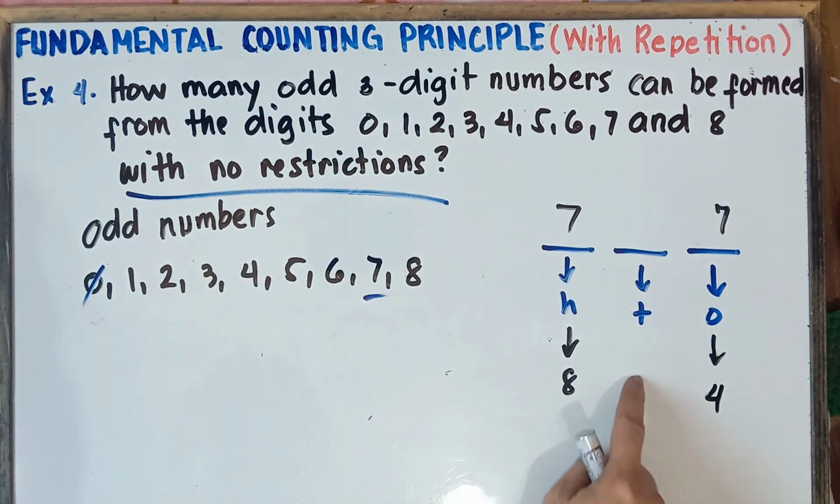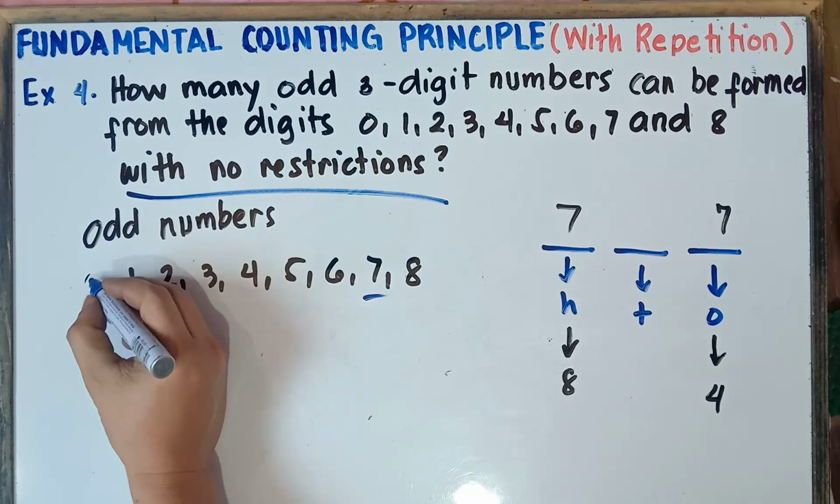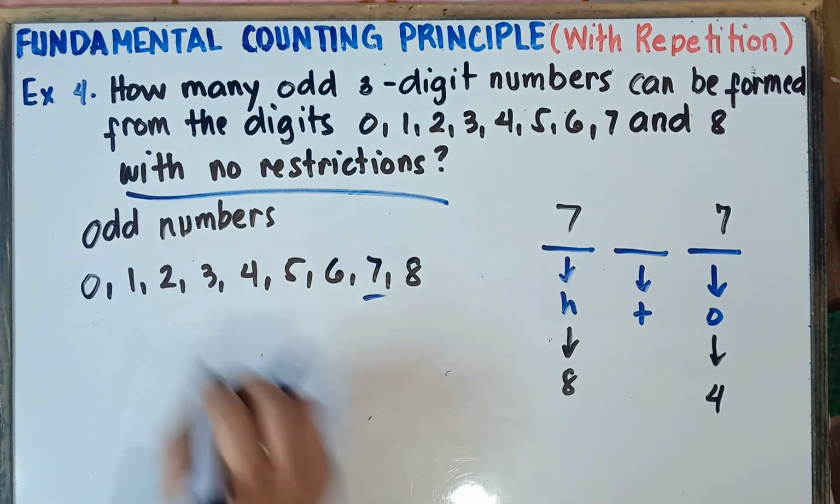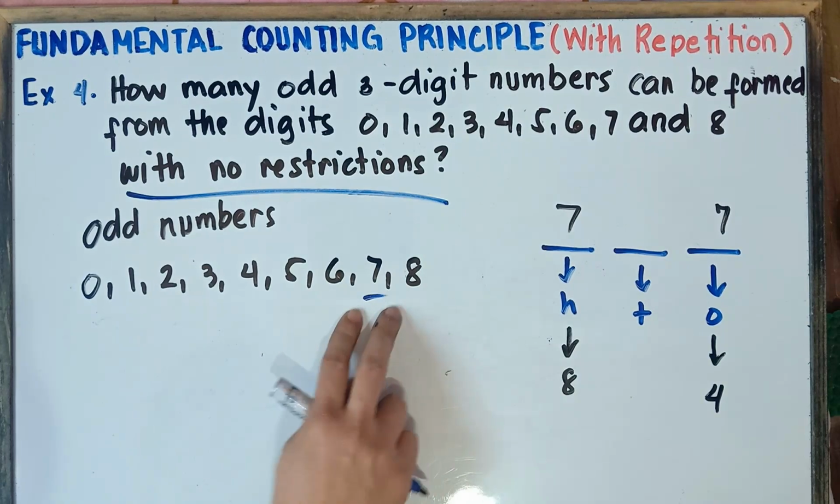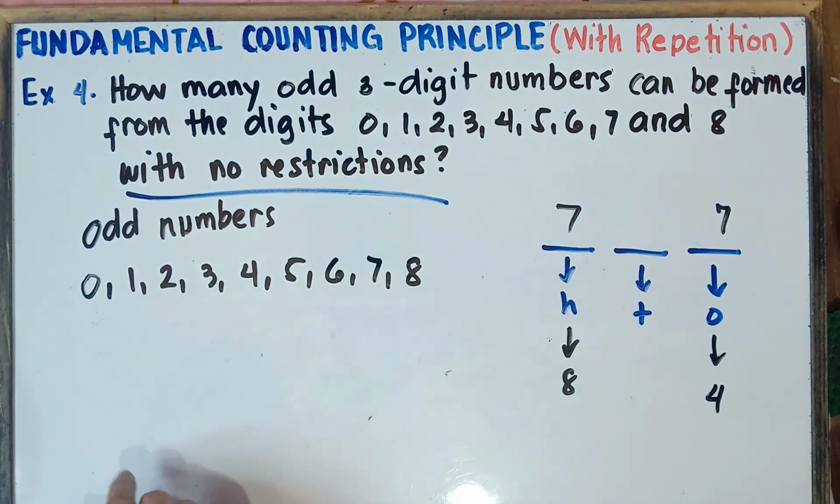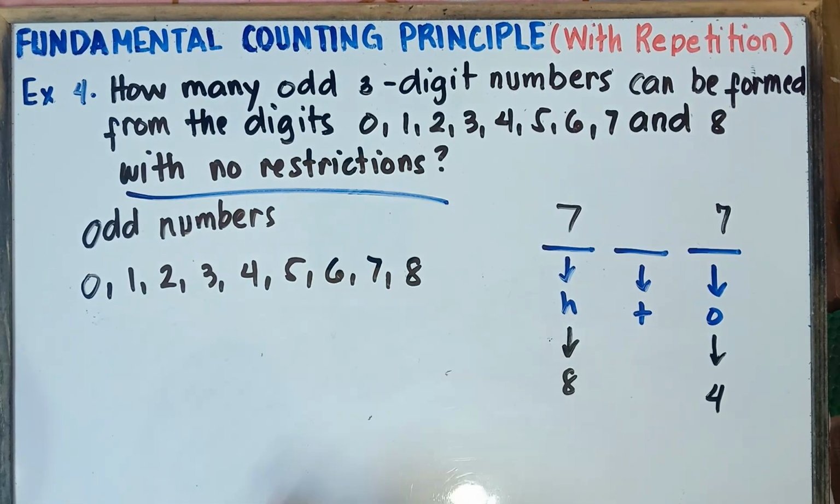Now for tens, can we include 0 for tens? Yup, we can include 0 for tens. So all of the numbers will be included. We can include 7 again. So just simply count the numbers. 1, 2, 3, 4, 5, 6, 7, 8, 9. So we have 9 choices.